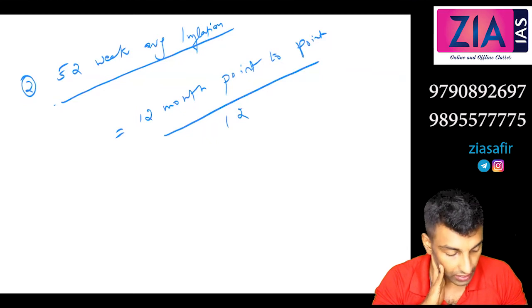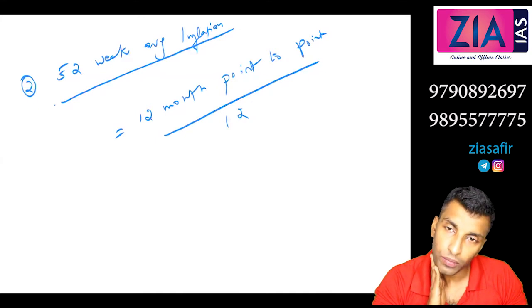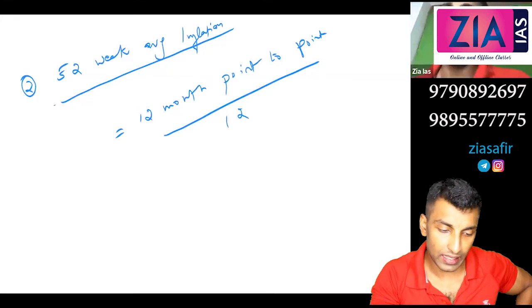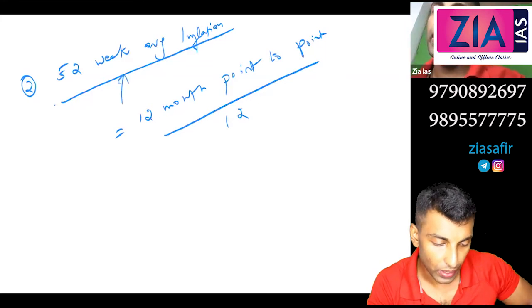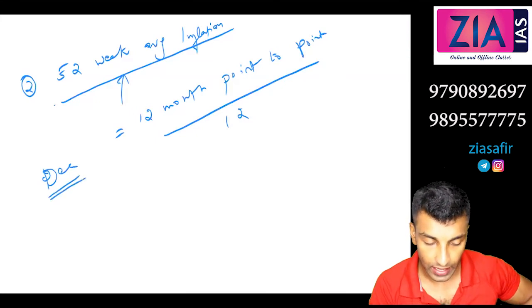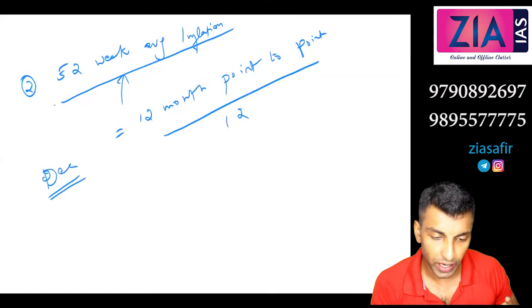Sir, excuse me, sir. Yeah, tell me. Sir, if I have to calculate the 52-week average as on date, I have to take data from June 2020 and go backward till July 2019. Yes. Basically this is calculated per year, so you have to go Jan to December. But still, if you need to calculate this July to last July, that is also a 52-week period. You can do that, no problem.